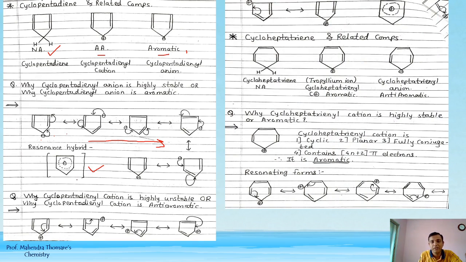So it is unstable. So cycloheptatriene and related compounds. So cycloheptatriene is non-aromatic because, although it has 6 pi electrons, it is not having a conjugation. That is, this carbon is remaining.